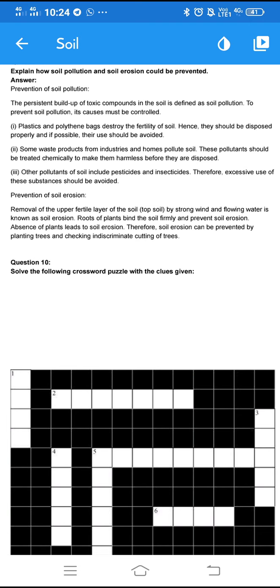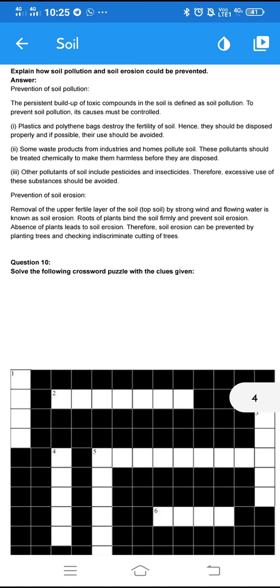Now, prevention of soil erosion. The removal of the upper fertile layer of the soil, or topsoil, by strong winds and flowing water is known as soil erosion. So how do you prevent soil erosion? Simple. Roots of the plants bind the soil firmly and prevent soil erosion. It's quite simple here.